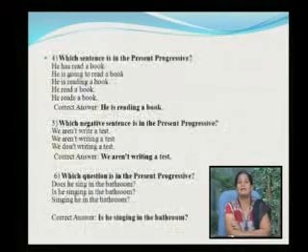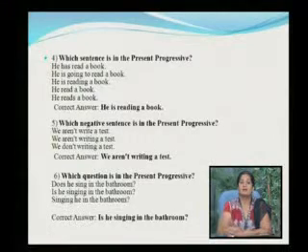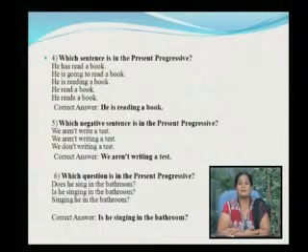Now when we go for the next slide, which sentence is in the present progressive? There are many sentences which are in different tenses. Here we are going to use something about the present progressive tense. He has read a book. This is in which tense? He has read a book. It is in present perfect tense.